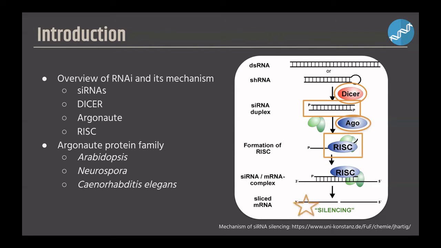Traveling back to 2001, this article describes the purification of RISC from cultured Drosophila cells and reports the identification of an Argonaute protein within the enzyme. This subunit, named Argonaute2, begins linking the genetic analysis of RNAi from diverse organisms and the biochemical model of RNAi from Drosophila in vitro systems.